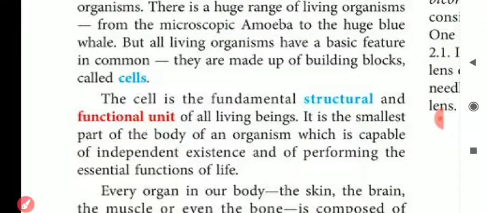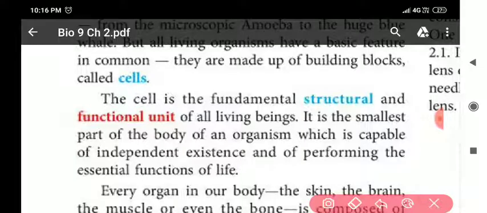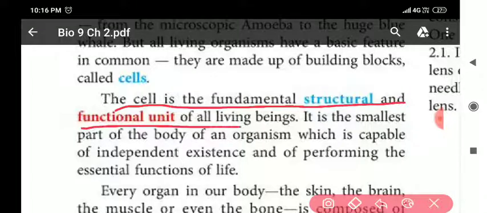So my dear students, just see to it. The cell is the fundamental structural and functional unit of all living beings. Fundamental means basic.